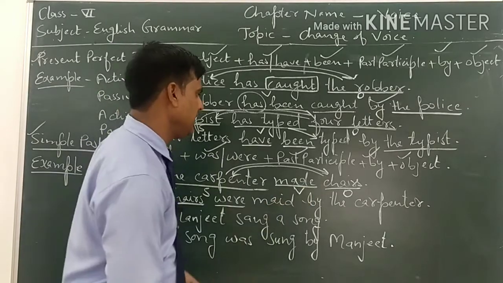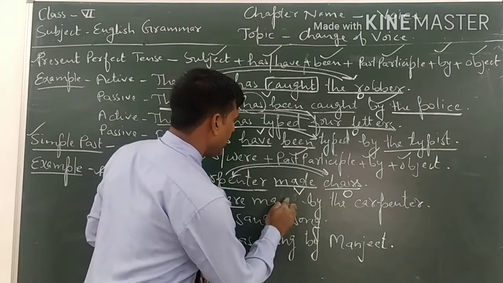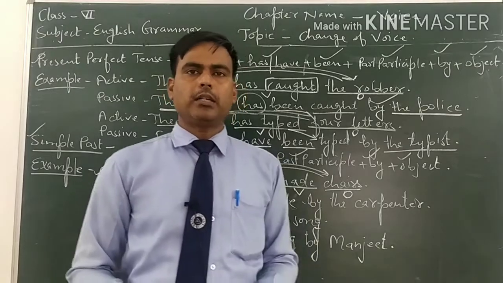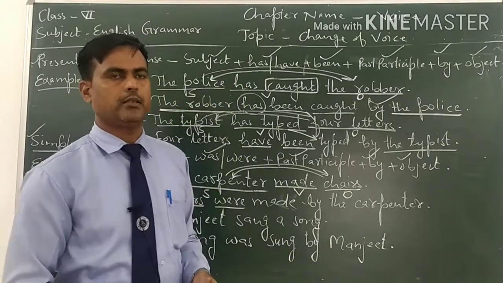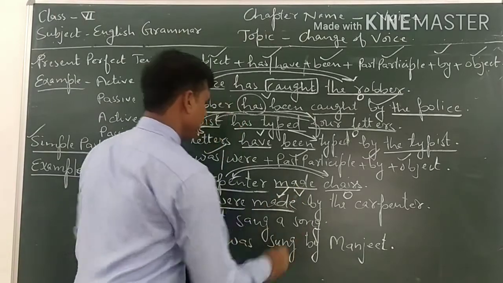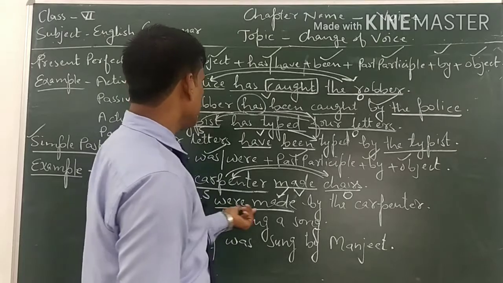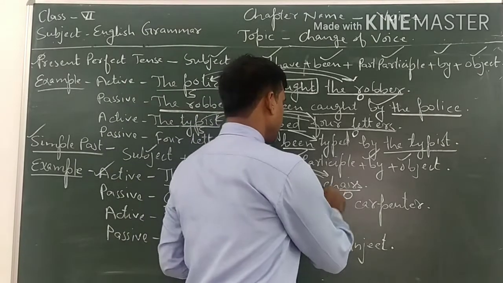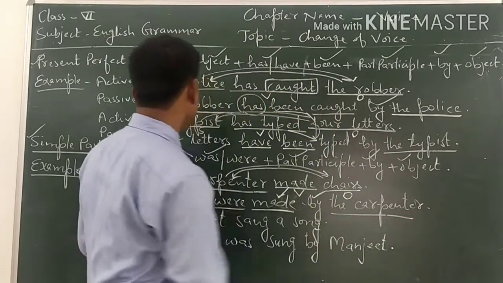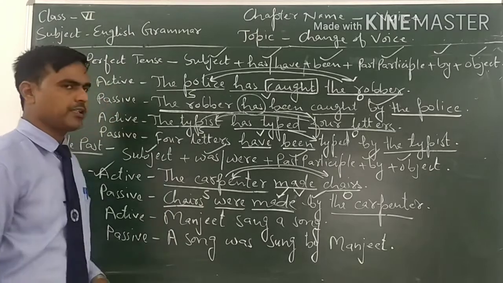The second form and third form of made are the same, so it will be made. Chairs were made by, and in the last the object will be the subject of active voice.